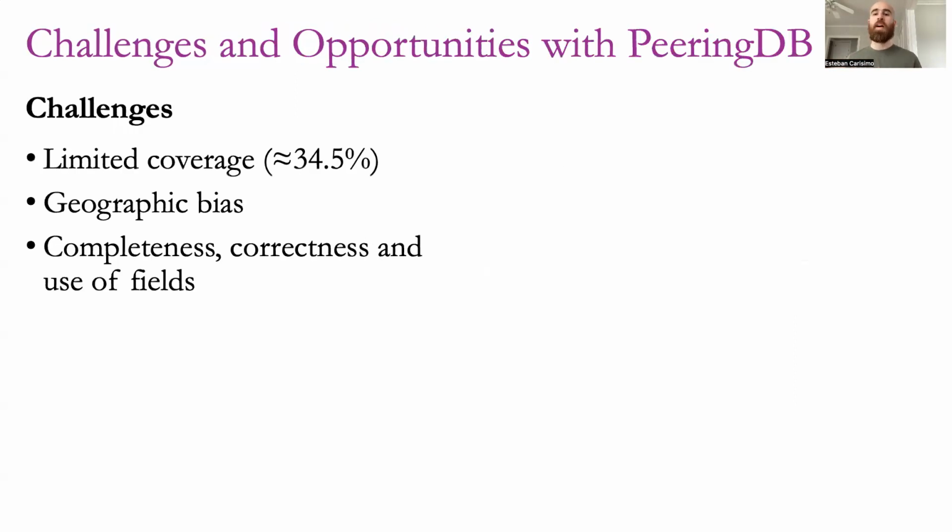And we have identified several challenges and opportunities in PeeringDB. We can discuss the limited coverage that PeeringDB has. It only covers now 34% of the ASes active on the internet. It does have geographic biases, and we can also discuss completeness, correctness, and the use of fields. But despite all these problems, we have identified good opportunities to identify sibling ASes in PeeringDB records.